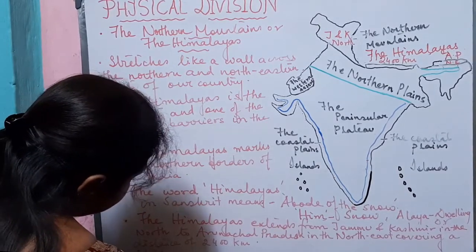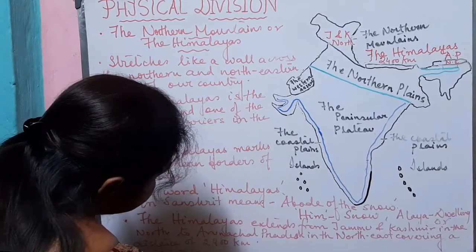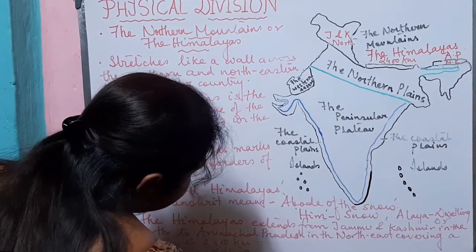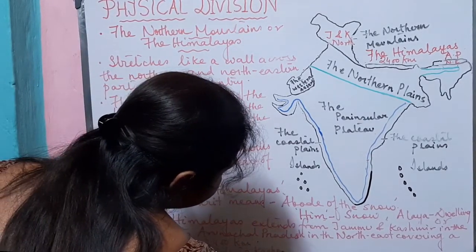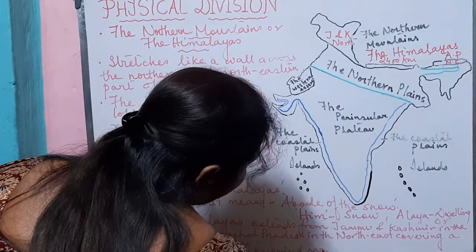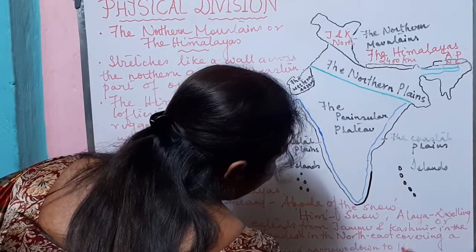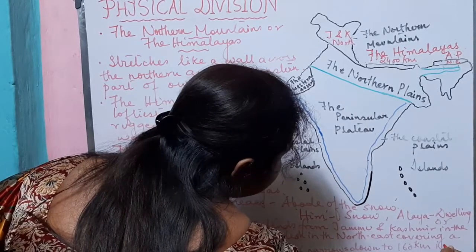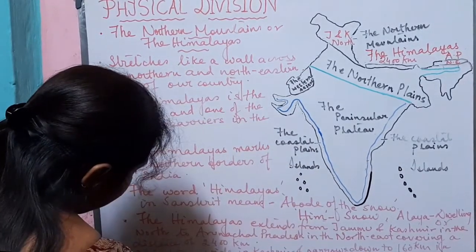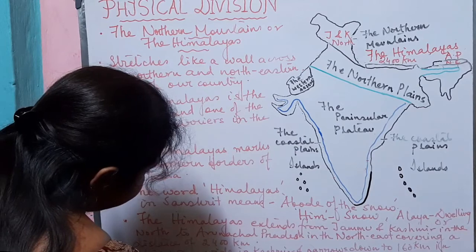It is 450 kilometers wide in Kashmir and narrows down to 160 kilometers in Arunachal Pradesh.